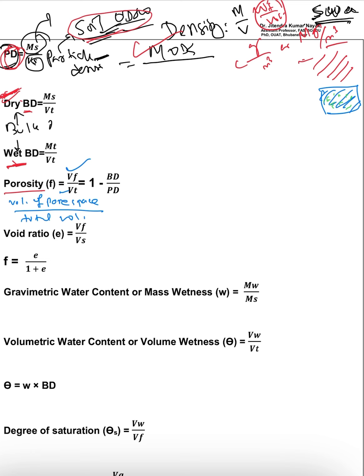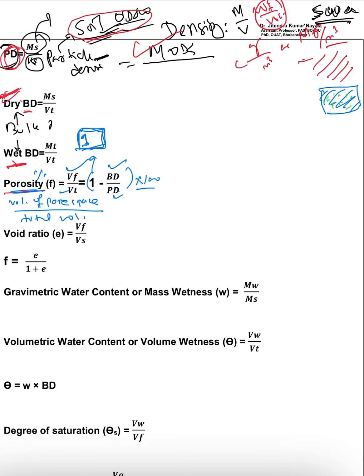Now if you have the value of bulk density and the value of particle density, then you can calculate the porosity by the formula 1 minus the ratio between Bd and Pd. Here 1 means the total. If you want to calculate it in percentage, then just multiply it by 100%. So the formula for porosity will be 1 minus Bd by Pd.